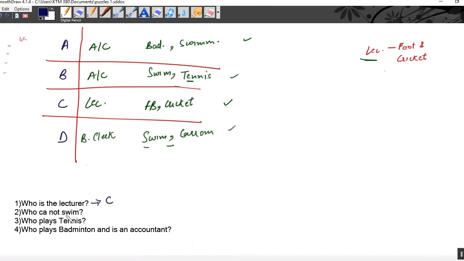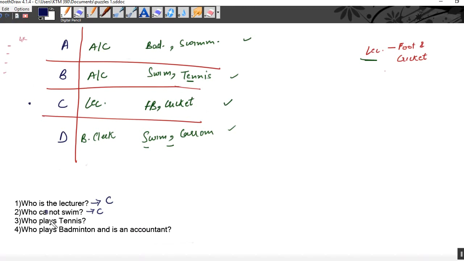Who cannot swim? We can see from here. A is a swimmer, that means A can swim. B is a swimmer, B can swim. And D can swim. That means only C is there who can't swim.